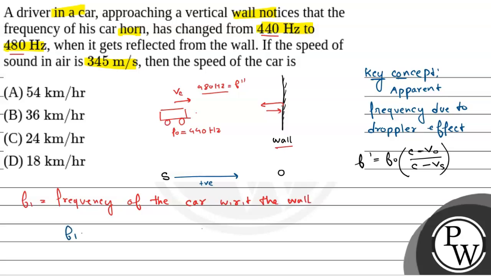So F1 will be equals to F naught into C minus, इस केस में wall is the observer, so wall is stationary, that means VO will be 0. C minus velocity of the car, that is the source. नाउ यहाँ पर सोर्स का वेलोसिटी पॉजिटिव है क्योंकि सोर्स इज मूविंग टुवर्ड्स द इंसिडेंट साउंड.